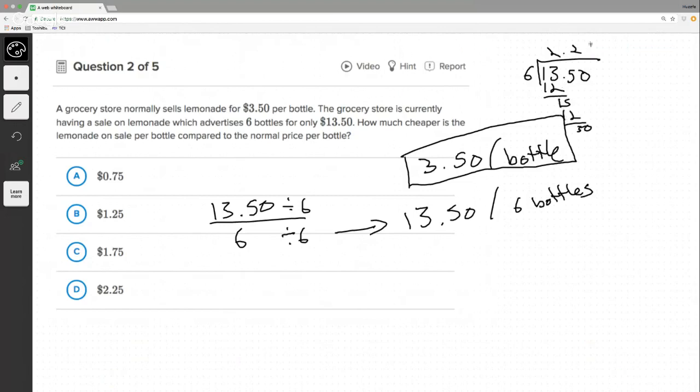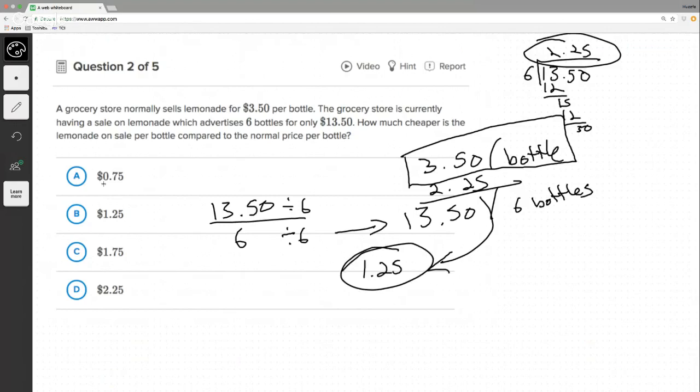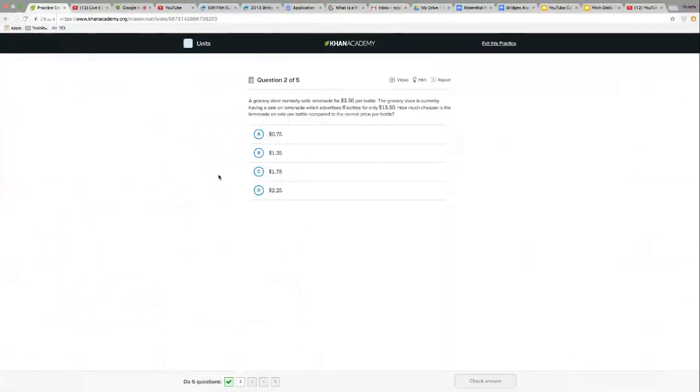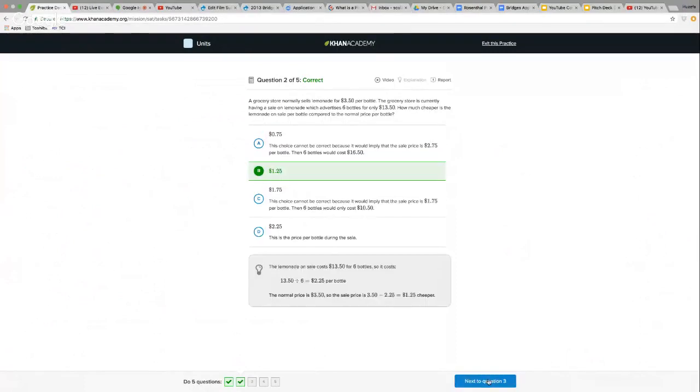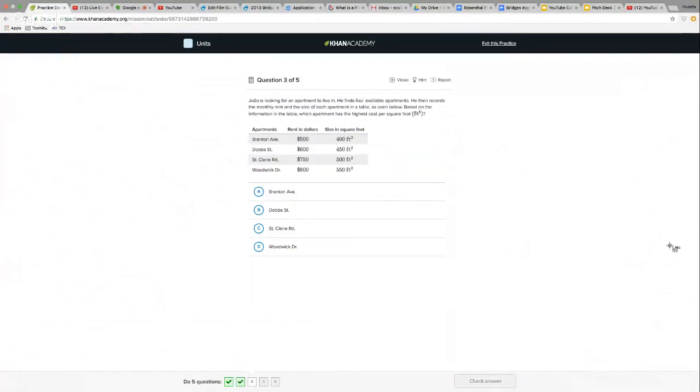12, 3, and then 5. So $2.25. So $2.25 is the price on sale compared to this. And then it's just a subtraction problem. $3.50 minus $2.25, I'll put it down here. It's 1.25. And that should be B. Let's go back to see if we are right. Yeah, it's good. It's good.